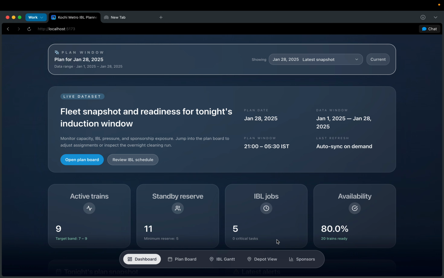Then branding priorities for advertisements and sponsor commitments, mileage and balancing to even out the wear on the train cars and the parts of the train, cleaning and detailing slots, which is based on manpower and bay availability, and finally the stabling geometry, which is to reduce the shunting costs and any delays in the morning.